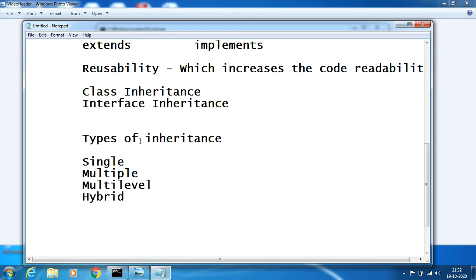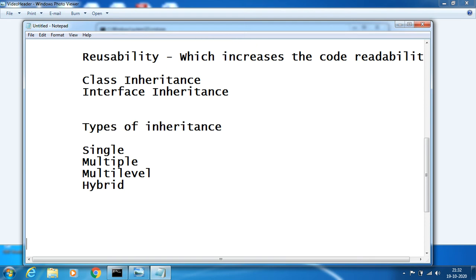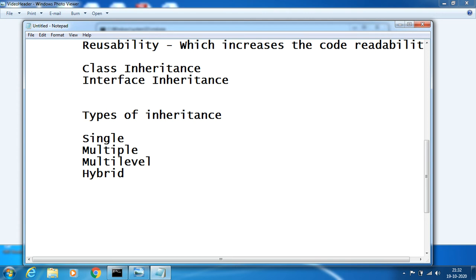The name itself has a meaning. Single inheritance is a very easy kind of implementation, where there is one parent class and one child class available.